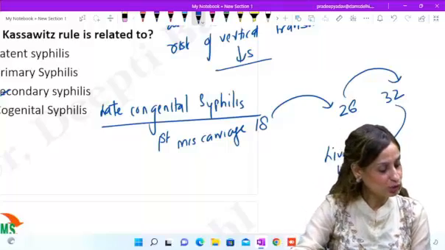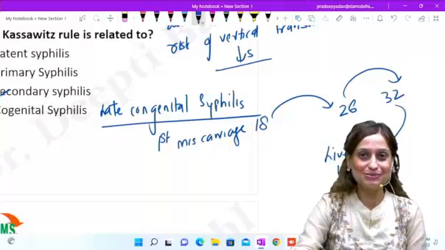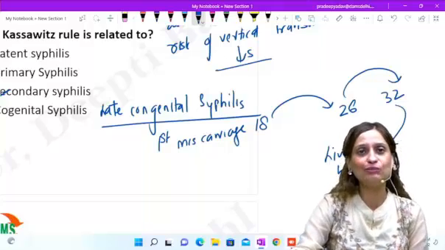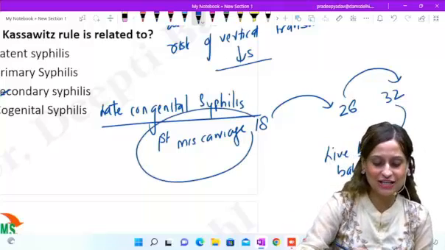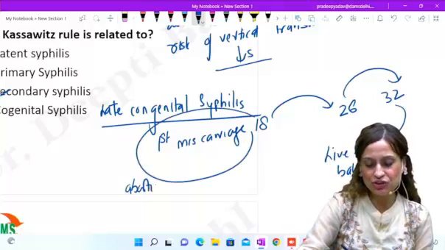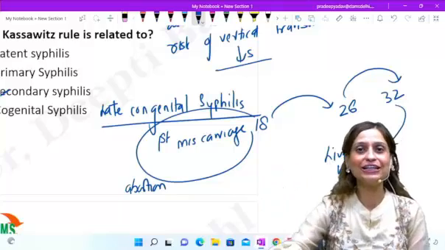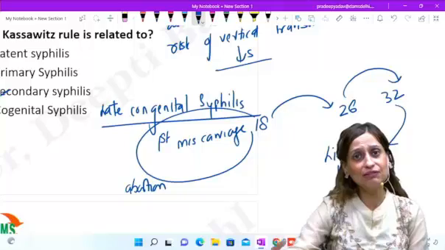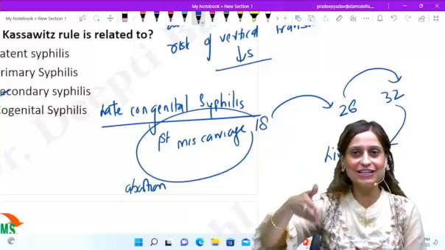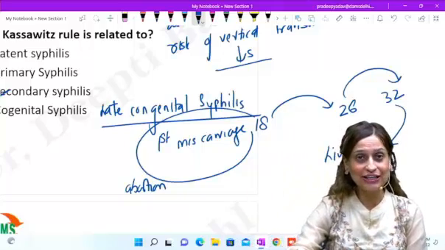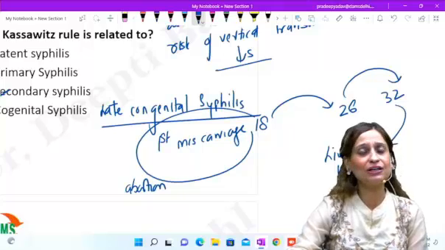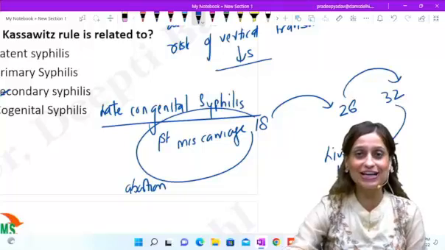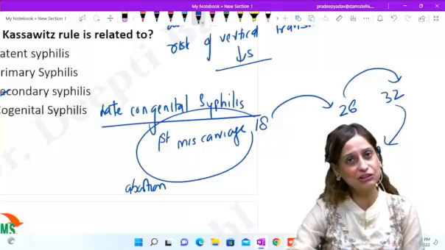Also here I want to definitely tell you, because you make this mistake, syphilis does not cause recurrent early abortions. Only the first one is actually an abortion. If we look further, it actually causes stillbirths, right? So more classically, it will cause stillbirths because the pregnancy keeps advancing to a higher gestational age. So please remember, syphilis does not cause early recurrent abortions. Infections don't cause recurrent abortions. Okay?